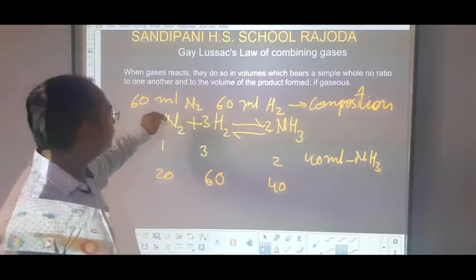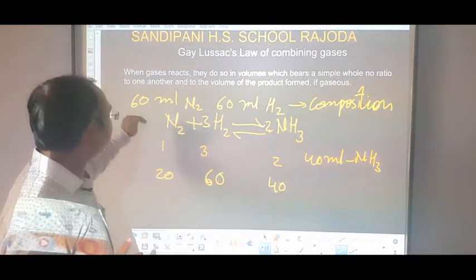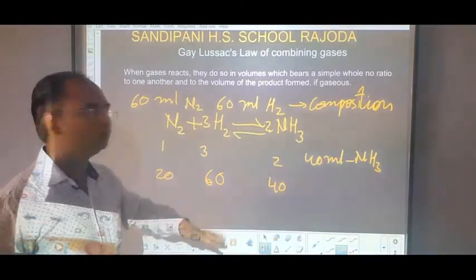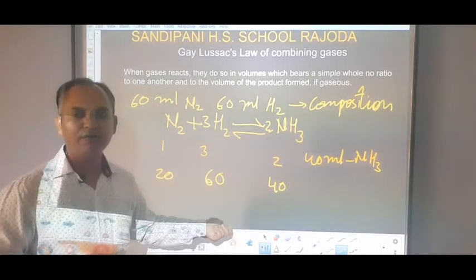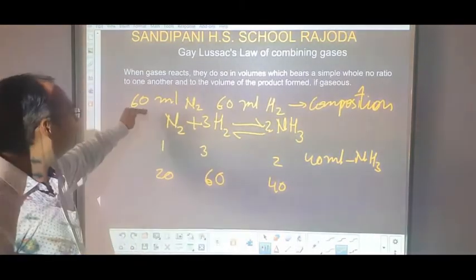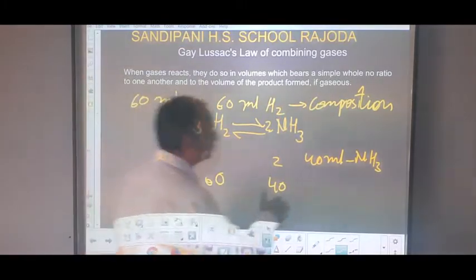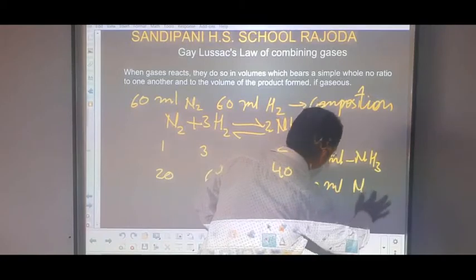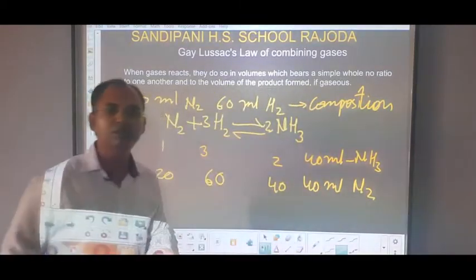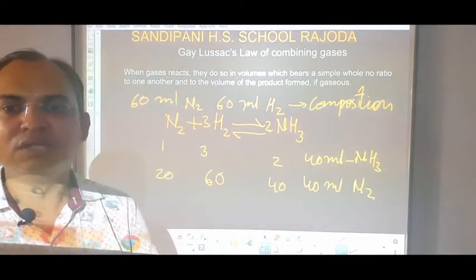Do we have nitrogen or hydrogen left? Did all the nitrogen react? No, only 20 ml of the nitrogen reacted with the 60 ml of the hydrogen. So we have 40 ml of nitrogen gas left over, and we have 40 ml of N2 gas. So this is clear according to Gay-Lussac's law of combining gaseous volumes, which we can easily find.